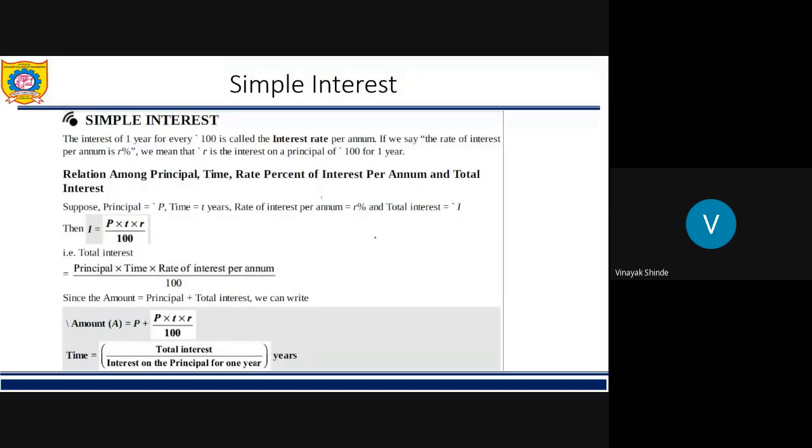So now we will see what is simple interest and what is the formula for it. So formula for simple interest is PNR upon 100. So what is P? It is principal, N is number of years, and R is rate of interest. Amount is equal to principal plus interest. We have studied already that amount is equal to principal plus interest. So these are both important formulae for SI. So please note down this.